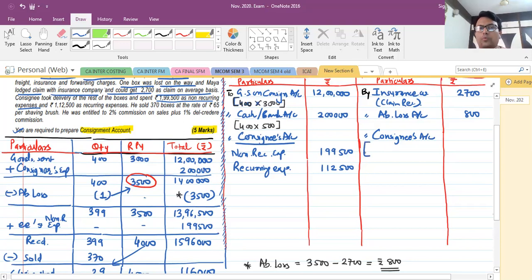And now we need to multiply 100 brushes with 370 boxes, because they said the number of boxes were sold at 65 per brush, right? So 370 into 100 into 65. So the amount is 24,05,000, right?